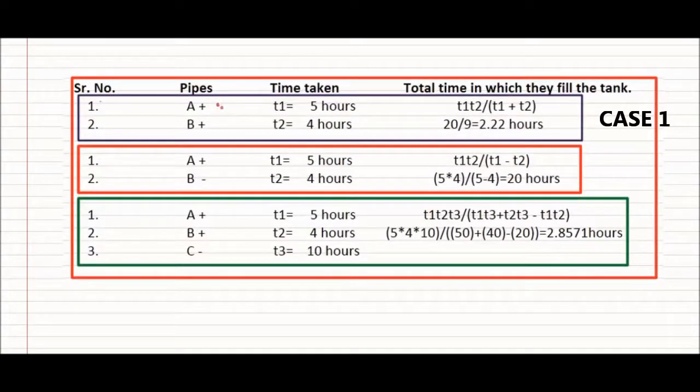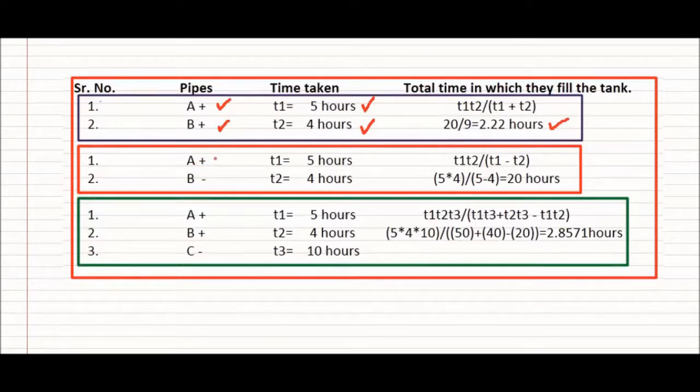Here is our first case when both the pipes are trying to fill the tank, and let us suppose the problem says that A can do it in 5 hours and B can do it in 4 hours. In that case we have used this formula T1 into T2 divided by T1 plus T2. So 5 into 4, 20 into the numerator side, and 5 plus 4, 9 into the denominator side. This gives us 2.22 hours.